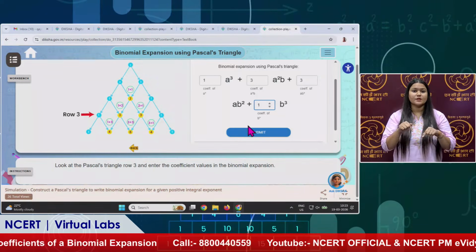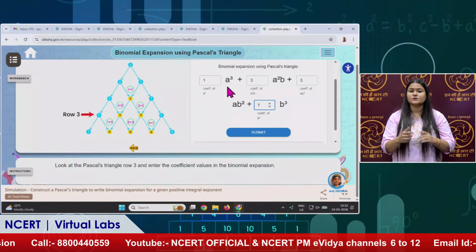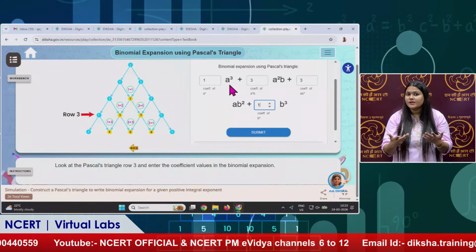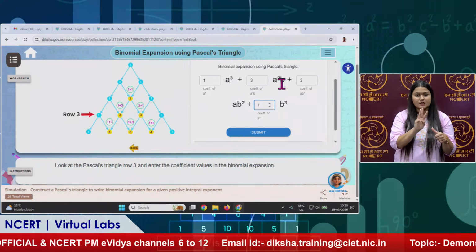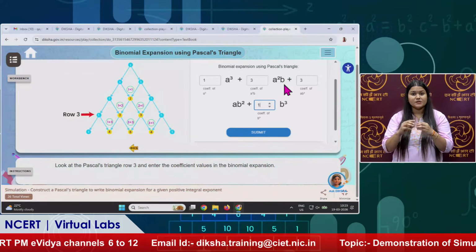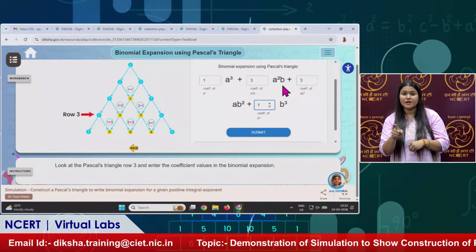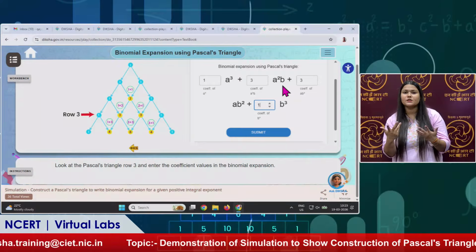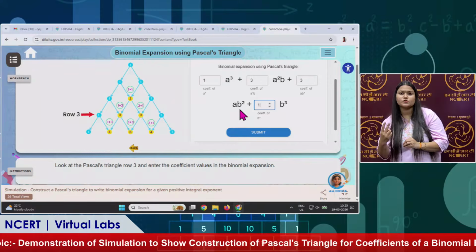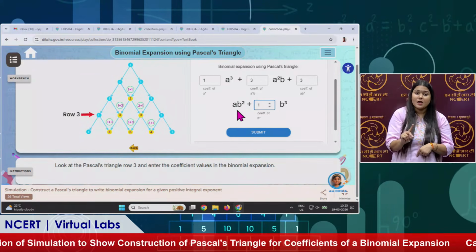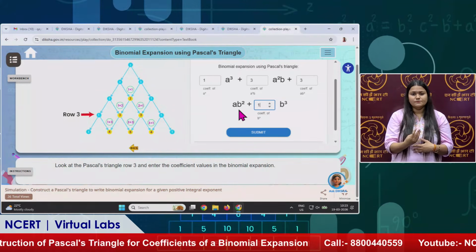Now there is one more thing I want to explain, which you can observe. This term has a with how many powers? 3 powers in the original, but here a has power 2 and b is having power 1. But the total sum of the powers is 2 plus 1, that is 3. And here a has power 1, b has power 2, so the sum of these exponents should again total 3. 1 plus 2 is 3.